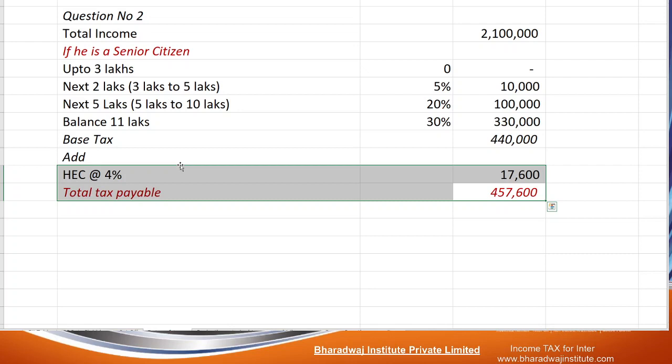Done. Calculate if he is a super senior citizen. Simple. Up to 5 lakhs is not taxable for a super senior citizen.